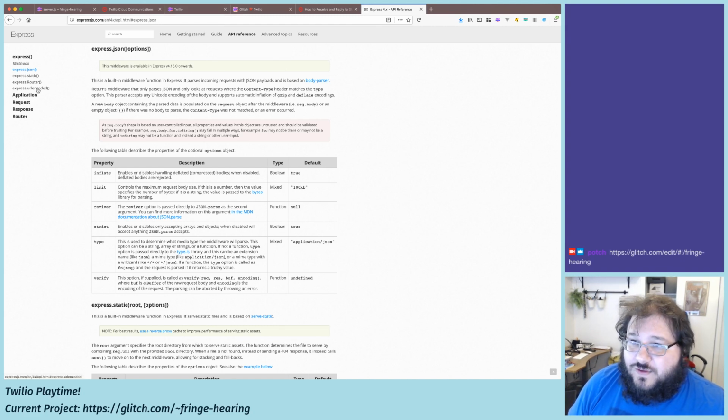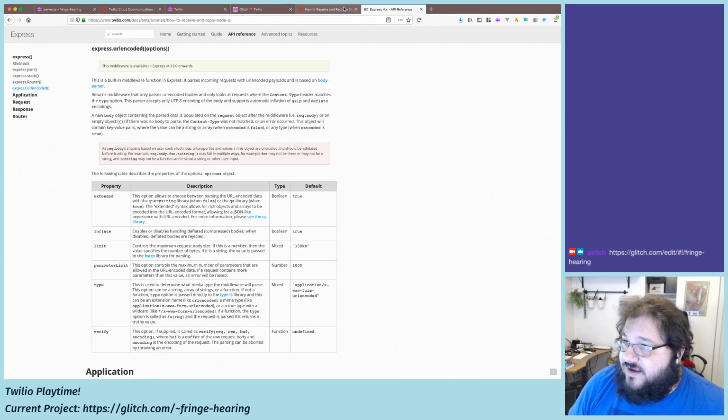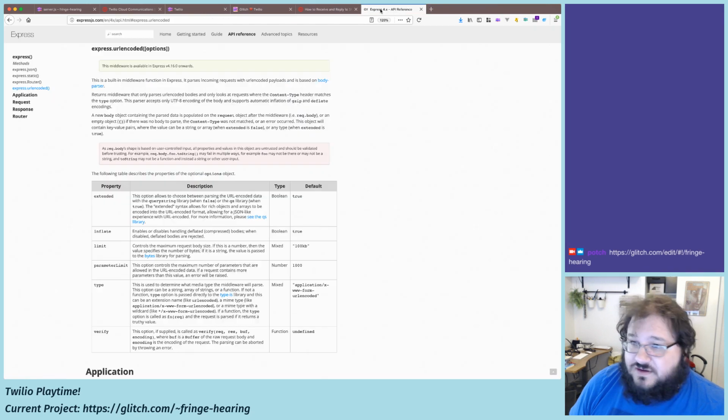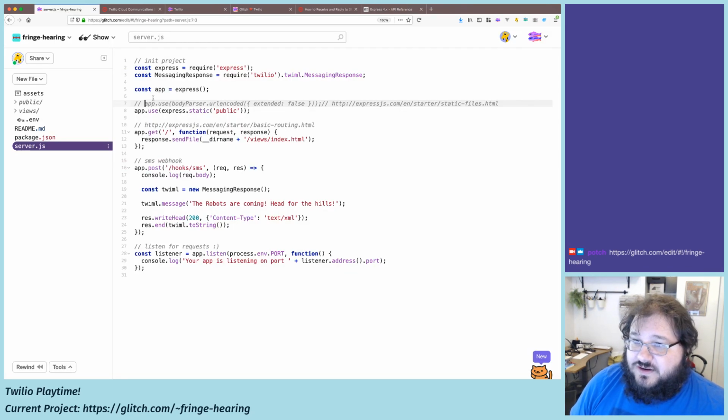And we also have URL encoded. It looked like in their example, they were using the URL encoded body parser, so we are going to do the same. In their code, they have bodyParser.urlencoded, but I believe we're just going to change that to be express.urlencoded. It's actually a pretty simple drop-in, and it's nice that Express included this, in my opinion.